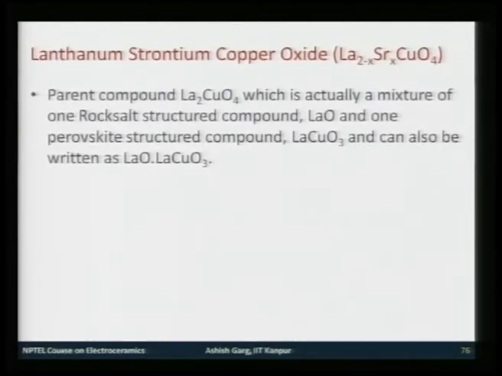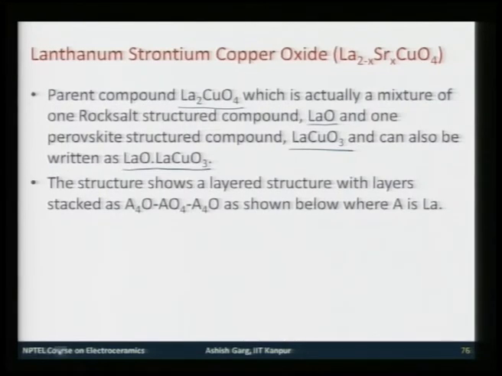Another structure is lanthanum strontium copper oxide, based on La2CuO4, which is a parent compound. It is a mixture of LaO, which is a rock salt structure compound, and LaCuO3, which is a perovskite structure compound. So, this is a mixture of rock salt and perovskite, written as LaO·LaCuO3. Now, when you replace some of the lanthanum by strontium ions, this becomes superconducting.